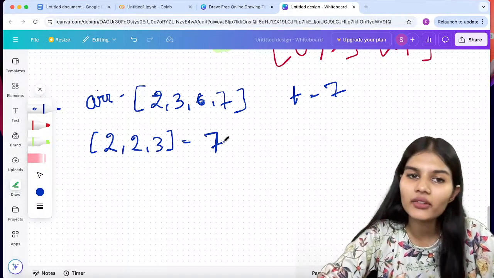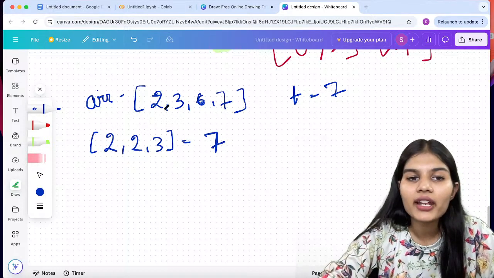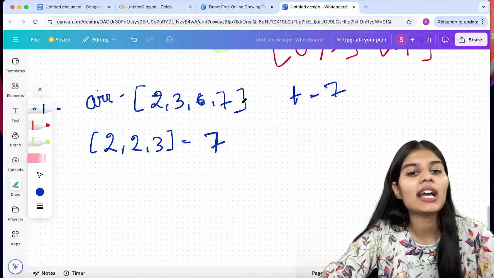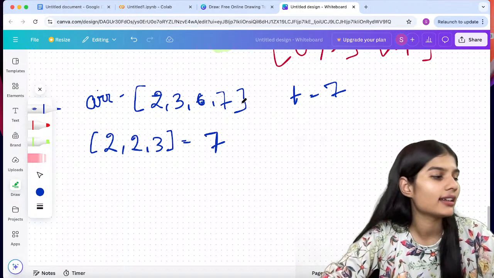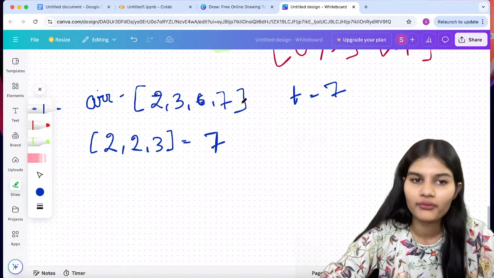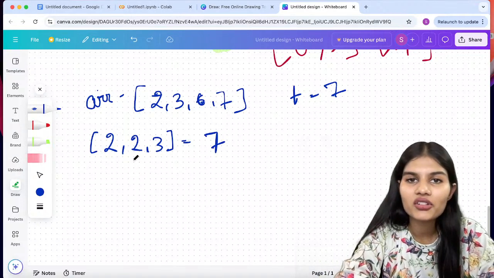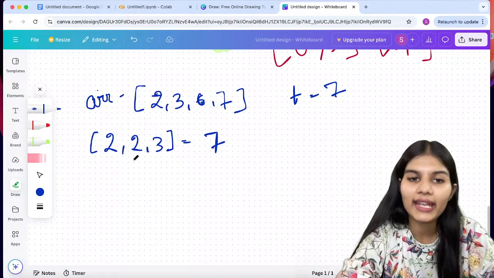It would get me 7, right? But if I go through only this complete array which is given over here, there's no way out that I can get the final result as 7. So that's the reason I have to add an additional value into this whole array of mine.